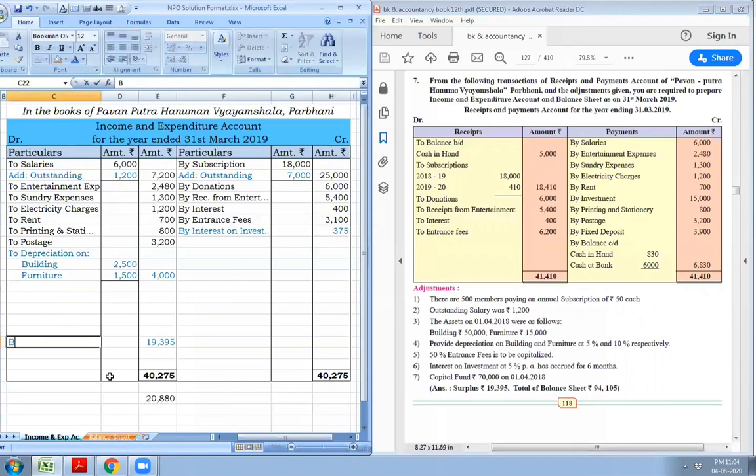We will record as surplus transferred to capital fund. We will add 19,395 to capital fund.